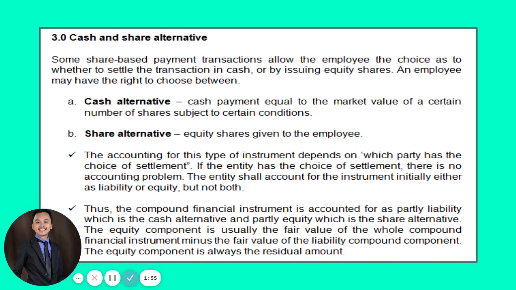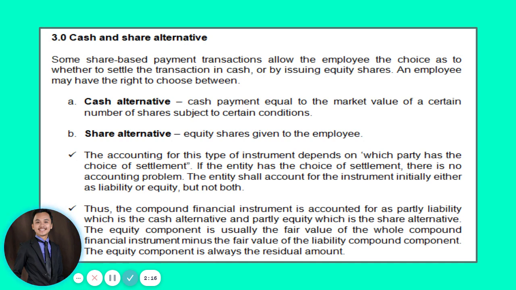Now, if the entity has the choice of settlement, then there is no accounting problem. The entity shall account for the instrument initially either as liability or equity, but not both. So, again, we don't have so much of issues when the prerogative to choose on which alternative to be followed is the entity.